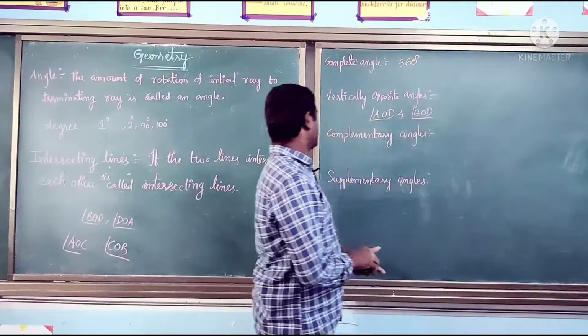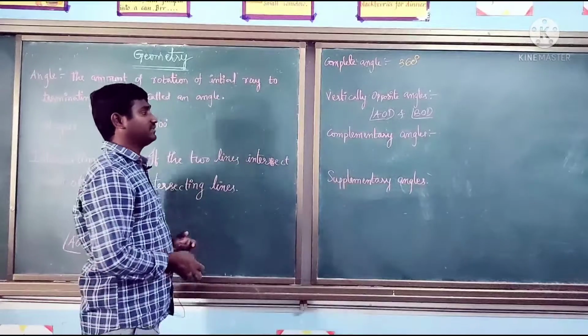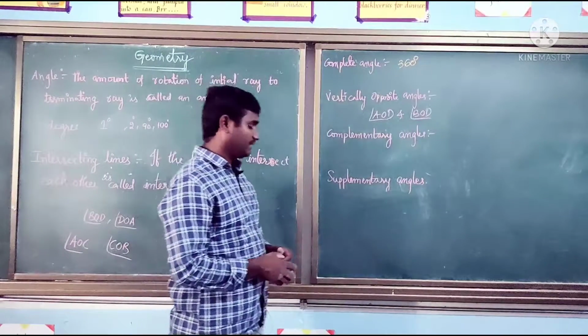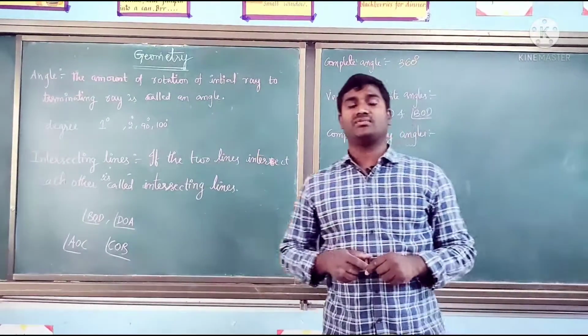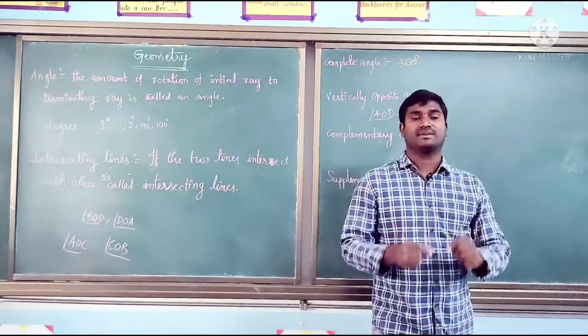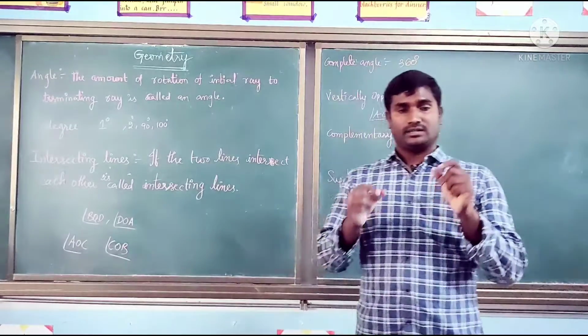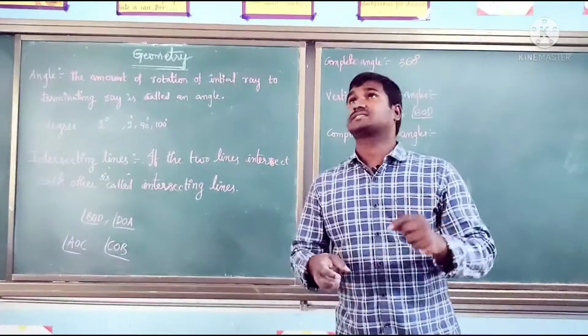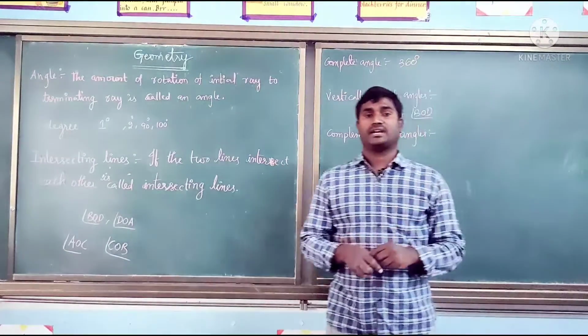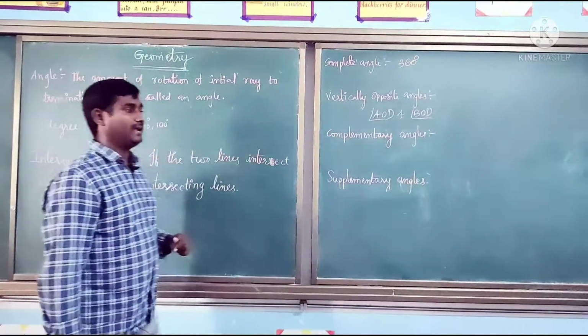Next, complementary angles. The next definition we have is complementary angles. Complementary angles means if the sum of any two angles measures 90 degrees, they are called complementary angles.